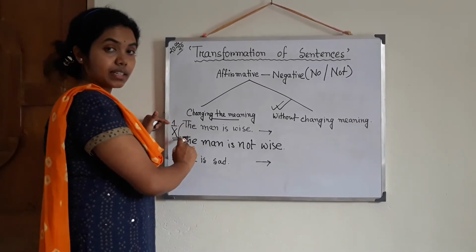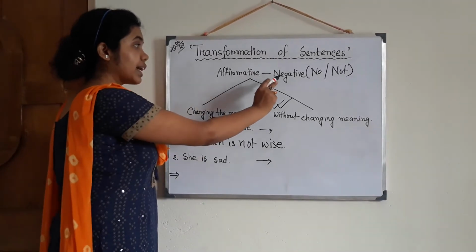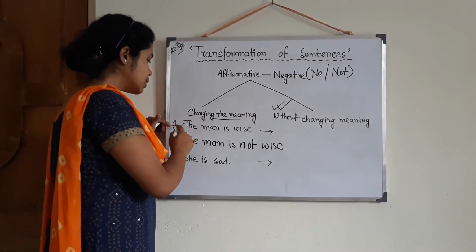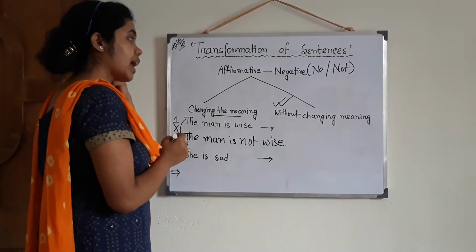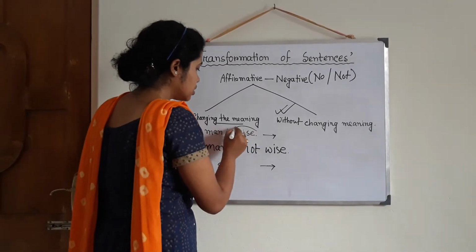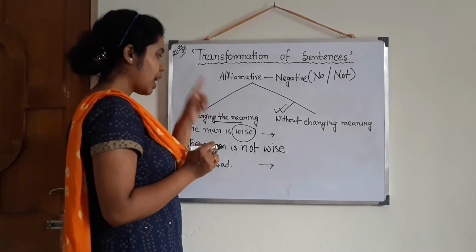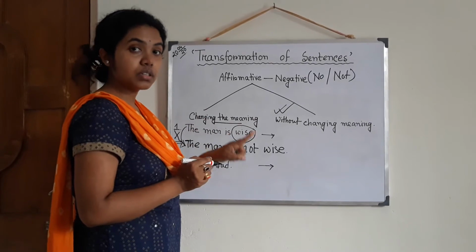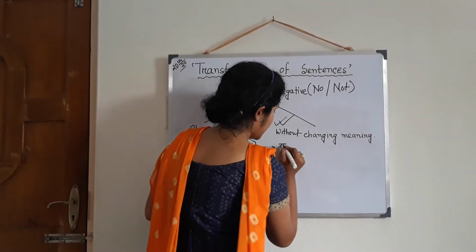This sentence is correct as an example. Example wise this sentence is correct for the negative sentence. But when I am changing, according to that rule, this is wrong because the meanings are changing. Now what do I have to do? I have to make it without changing the meaning. For that, focus on the quality of the man. We have to use no and not, and we will use the opposite of this quality.